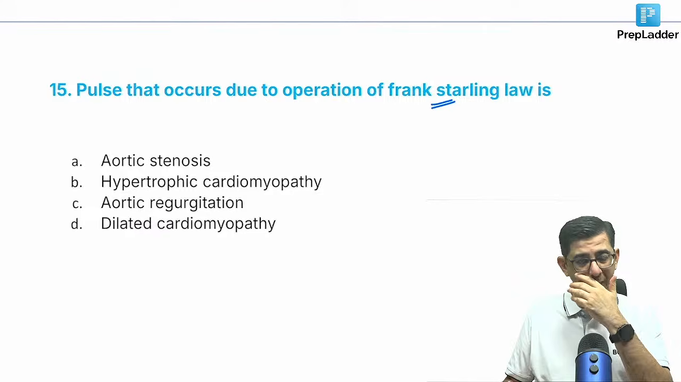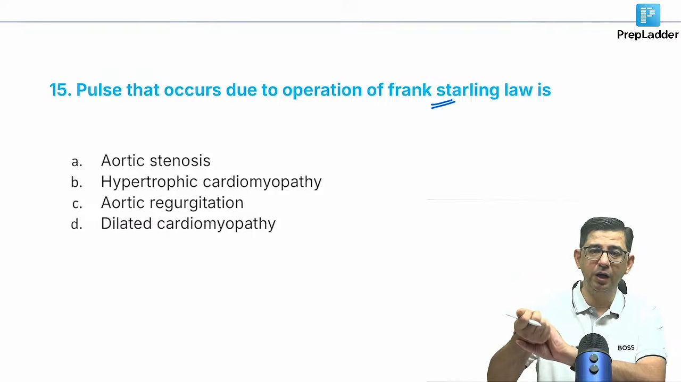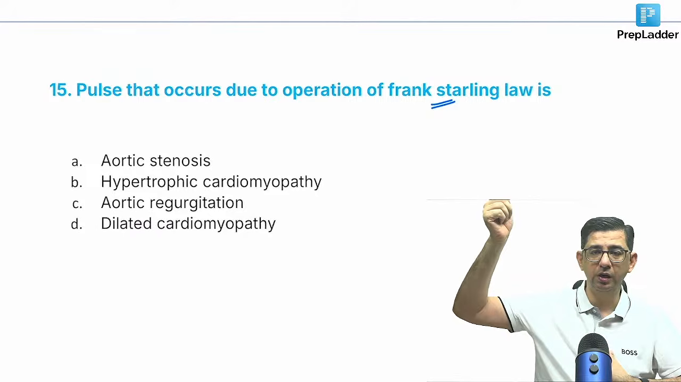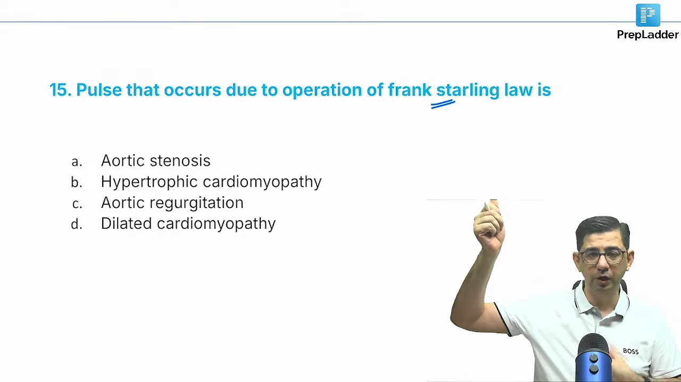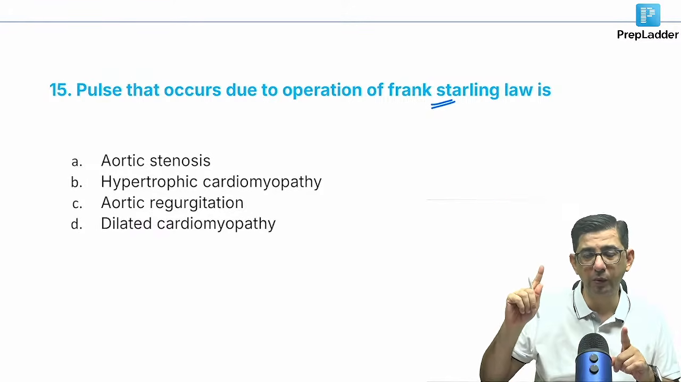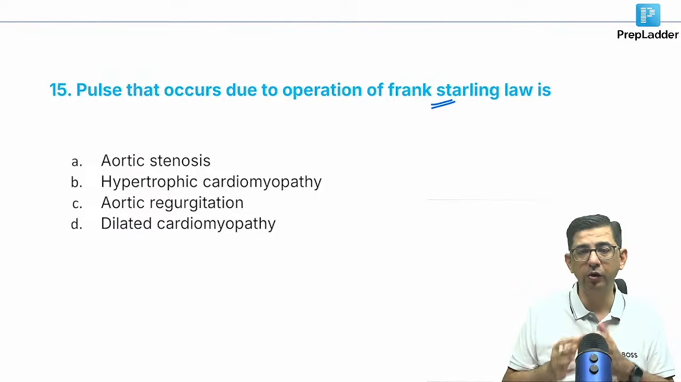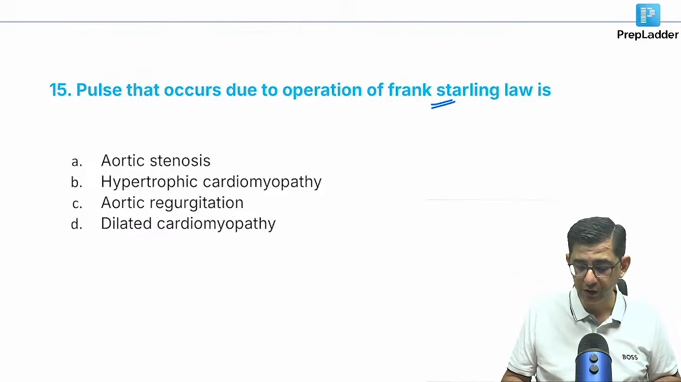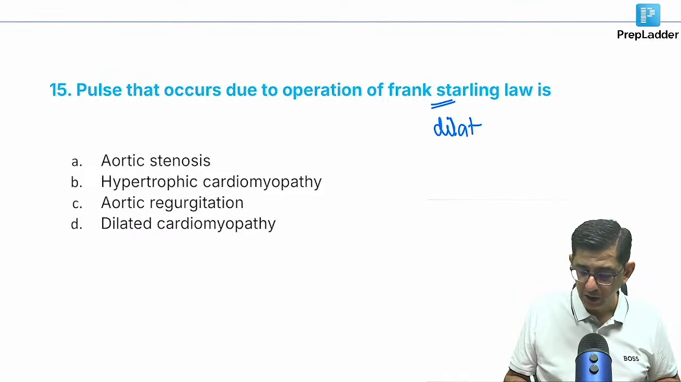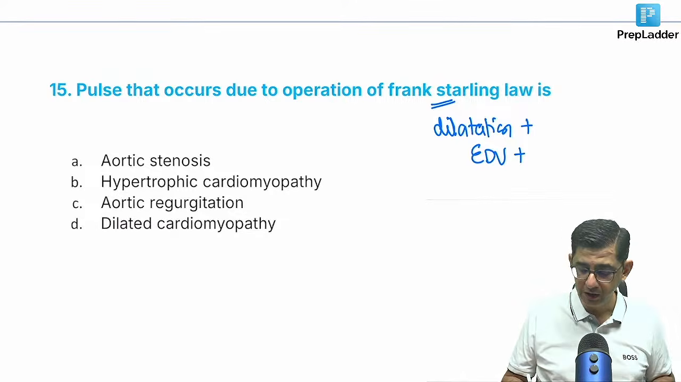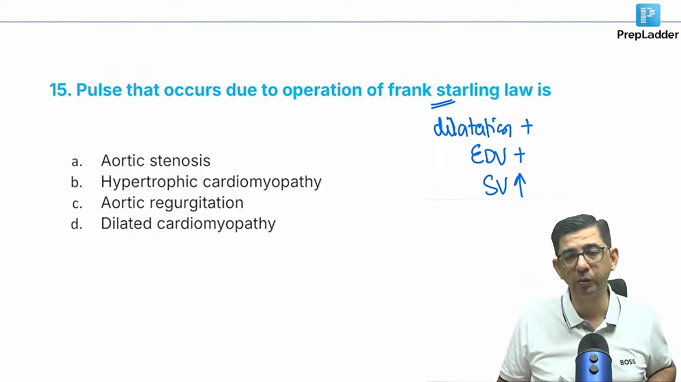Guys, here the simple logic is that you will raise the arm of the patient. When you raise the arm of the patient, blood will go back towards the heart. It will stretch the heart. And there's a law called Frank-Starling law that if you stretch the heart, if you cause a dilatation, if you cause an increase in the end-diastolic volume, then the heart contracts with more force. What Frank-Starling law says is that if you cause an increase in the end-diastolic volume, the stroke volume of the patient will increase.